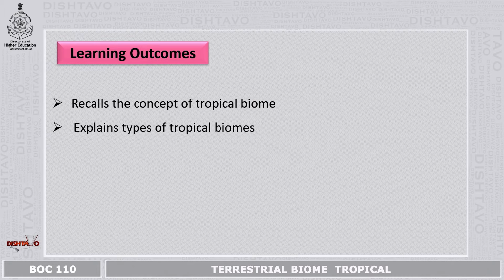The learning outcomes: the student recalls the concept of tropical biome, explains the types of tropical biomes. In this module, we'll be studying about the terrestrial tropical biomes which are present in the tropical ecosystem. Now, what is a biome?